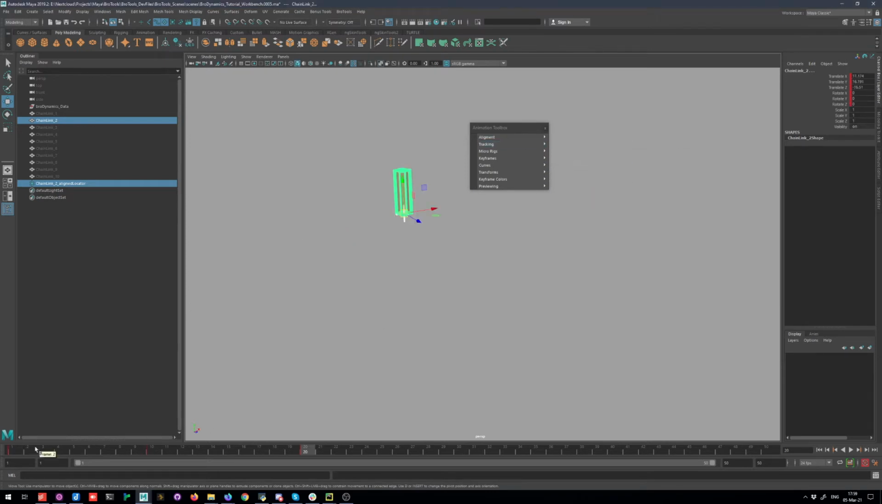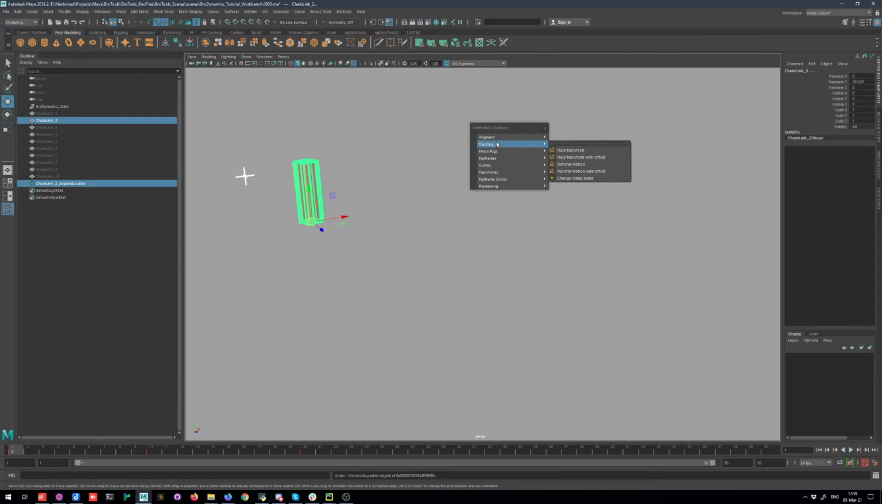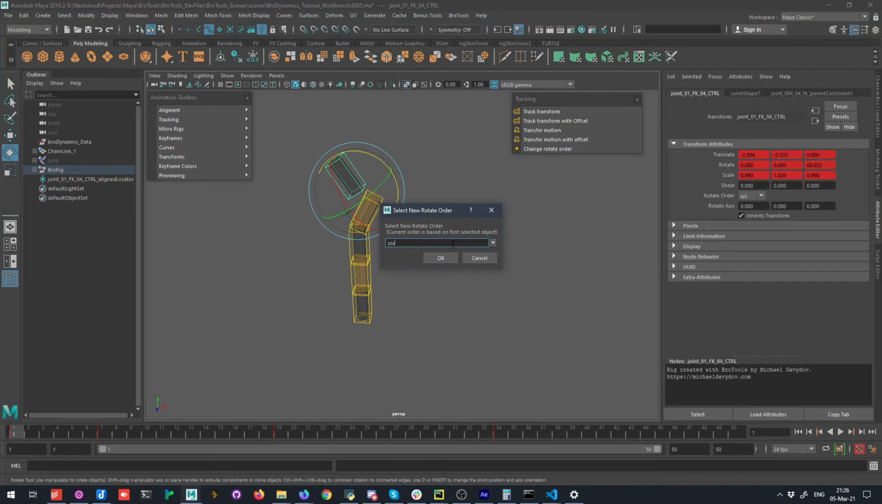Transfer Motion will not track every frame, but only frames that have keyframes on them. Transfer Motion with Offset will, you guessed it, preserve initial offset. Change Rotation Order allows you to change rotation order on any object while preserving its existing animation.